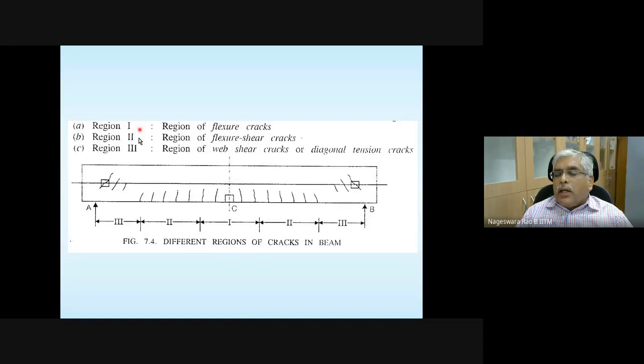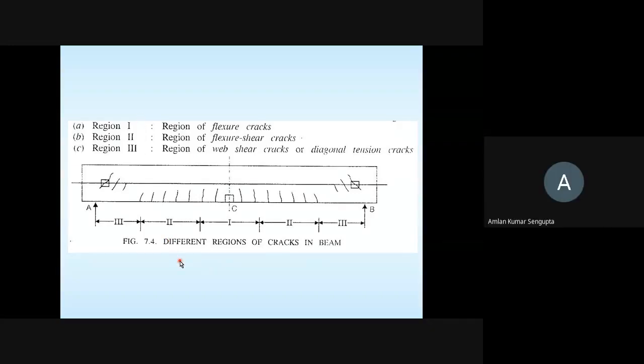I'm just adding some information. The flexural cracks start from the soffit of the beam for a simply supported beam, whereas the diagonal cracks start from around the neutral axis, because that's where the shear is maximum.